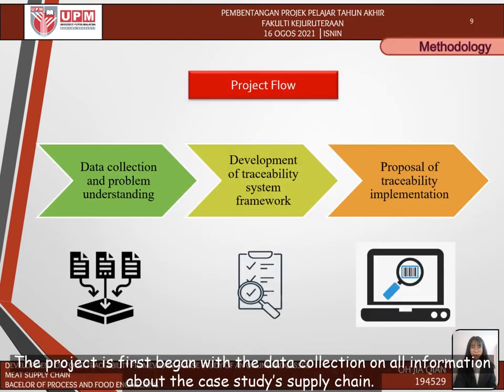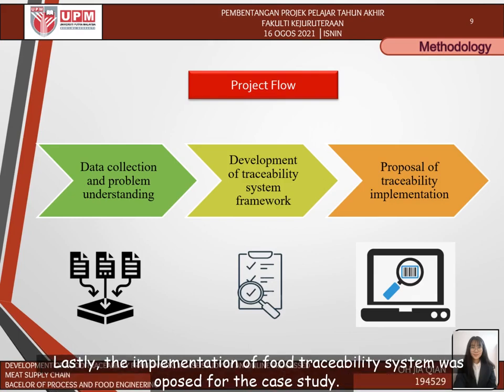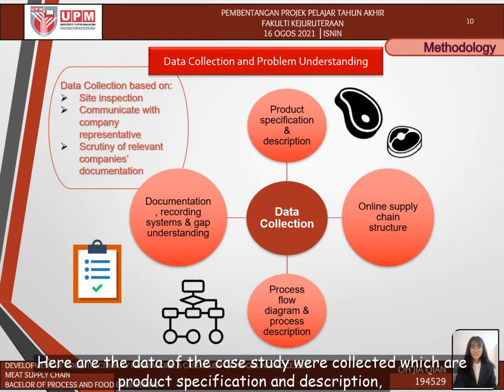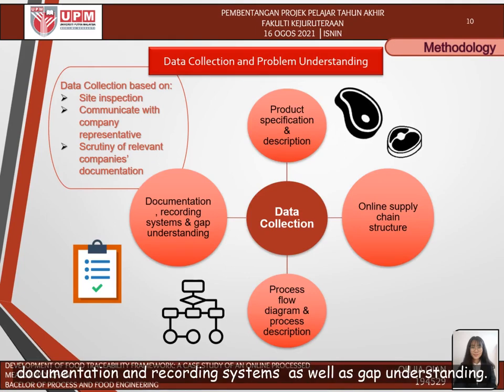Methodology. The project first began with data collection on all information about the case study supply chain. Next, the collected data were arranged and mapped for the traceability system framework development. Lastly, the implementation of the food traceability system was proposed for the case study. Here are the data of the case study that were collected: product specification and description, online supply chain structure, process flow diagram and process description, documentation and recording system, as well as gap understanding.